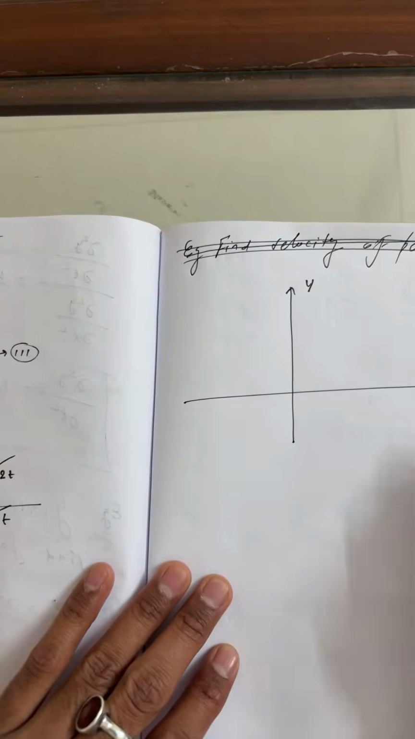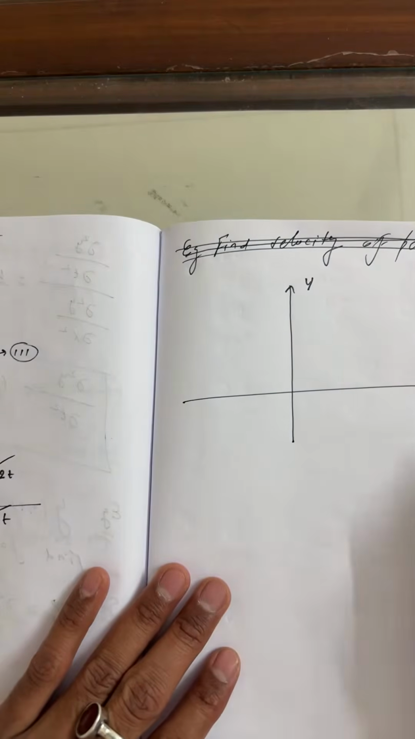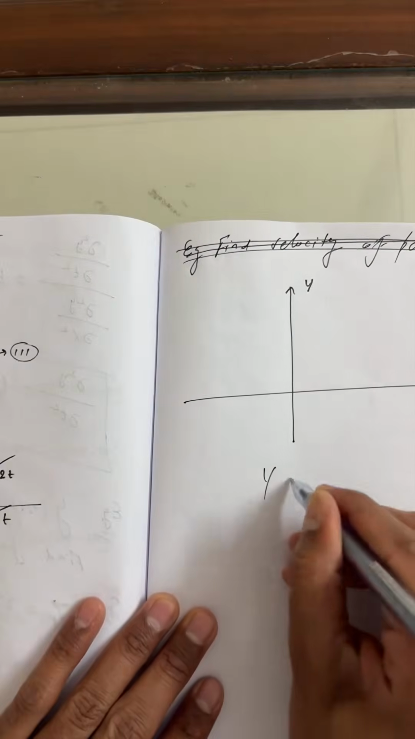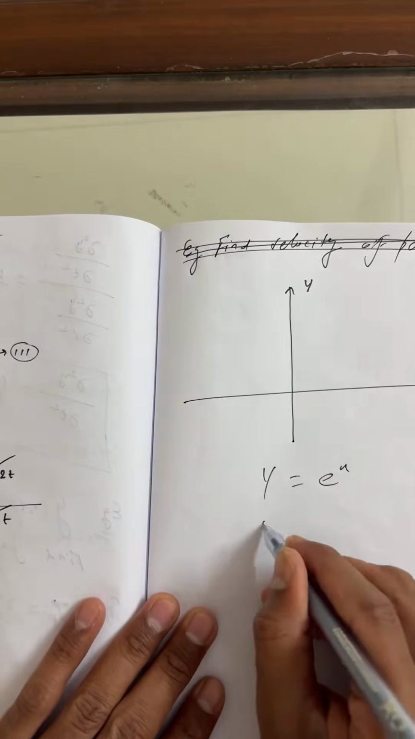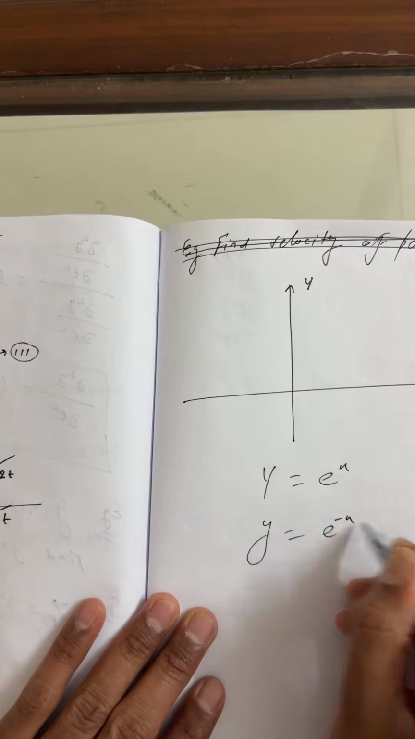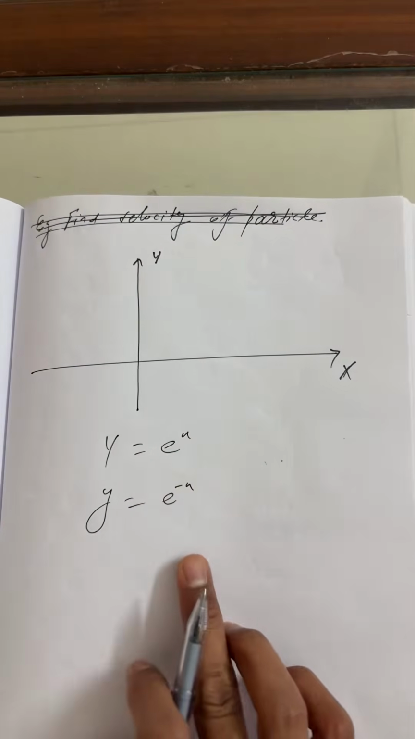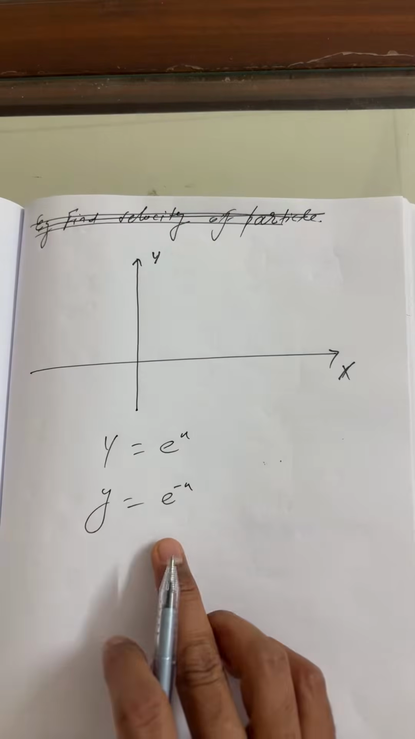So this is y, this is x. In the classroom, I gave you a trick to remember y is equals to e to the power plus x and y is equals to e to the power minus x. How many of you remember this short trick to draw this graph?